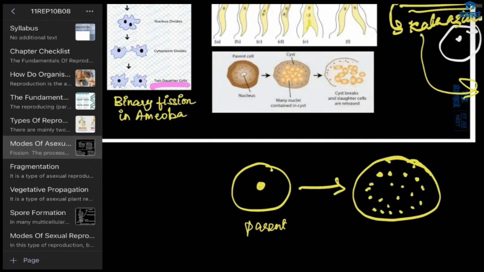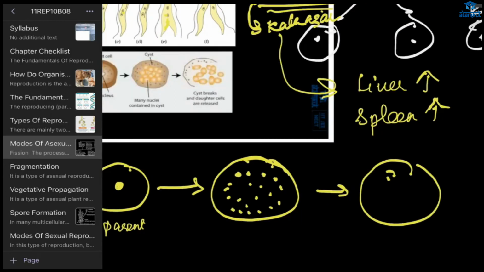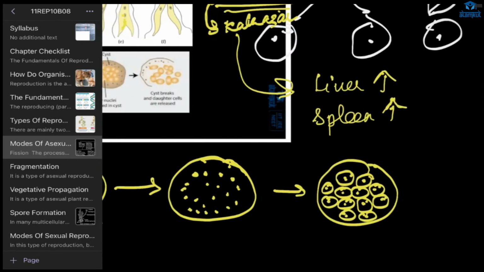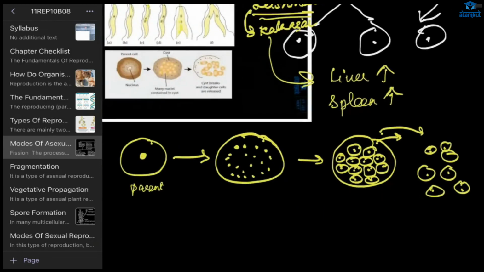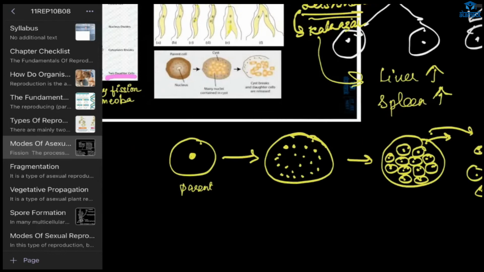After that, each nucleus will form cytoplasm. So this will form many daughter cells, and after that this cell will burst open. Then all the daughter cells will be released. Then they will grow into adults. This usually happens in unfavorable conditions.